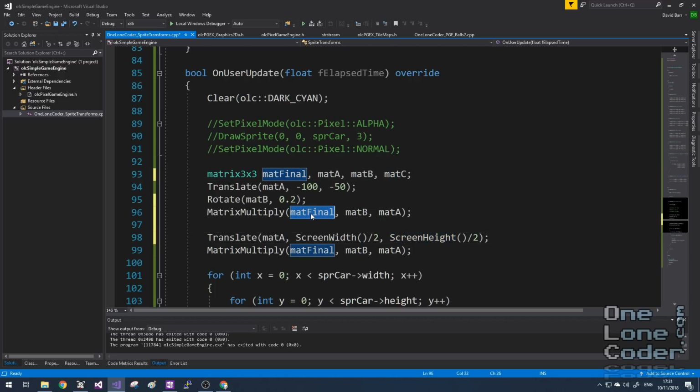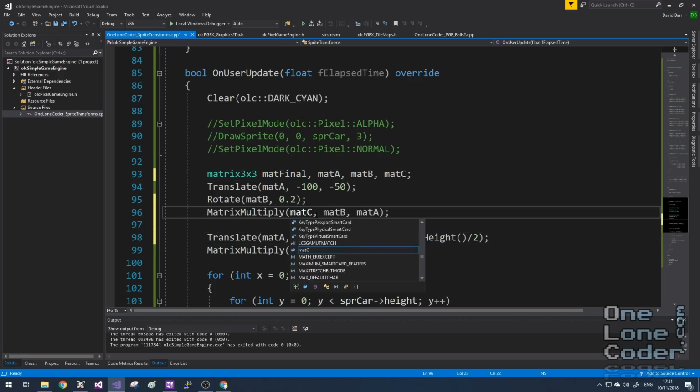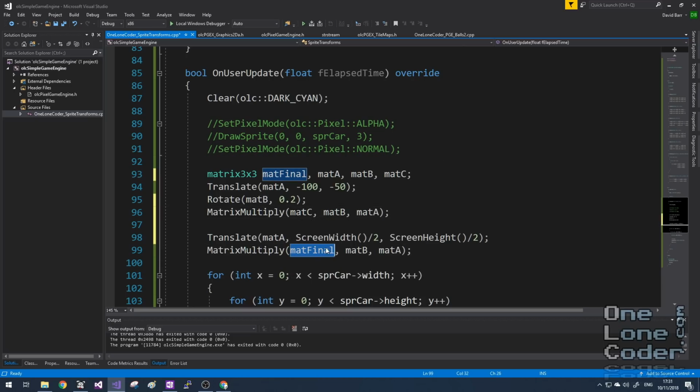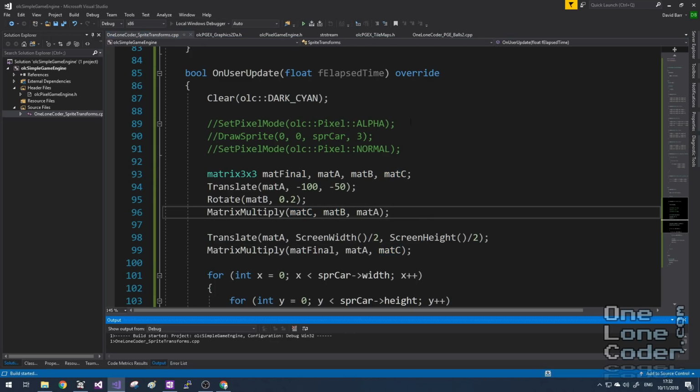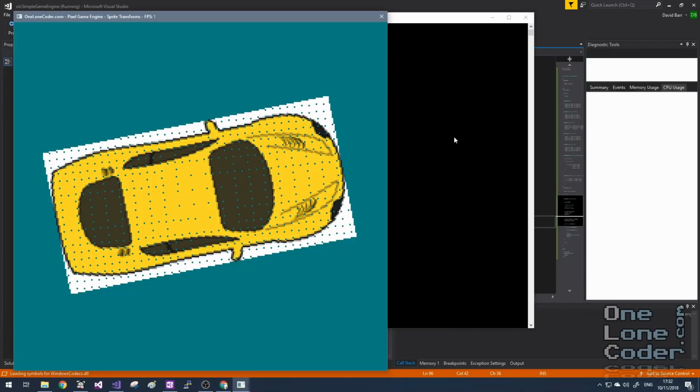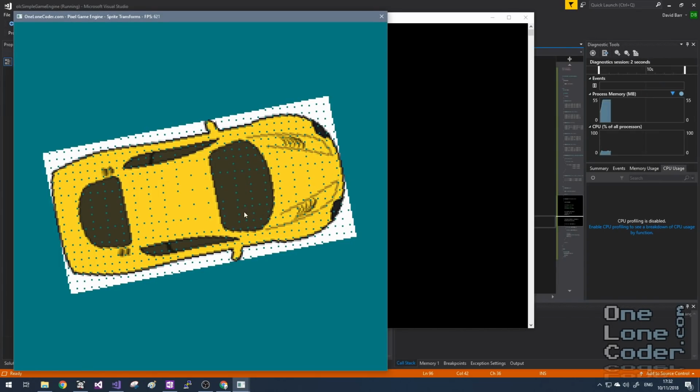So instead of translating to the final, we'll go to mat C first. And now our final multiply will give us the final matrix. We've got our new translation going in, and we want to multiply that with what we had previously. It's getting a bit complicated, this. And there we go. We can see the car now offset to the middle, nicely bang on in the middle, and rotated by a certain amount. Let's just test this rotation.